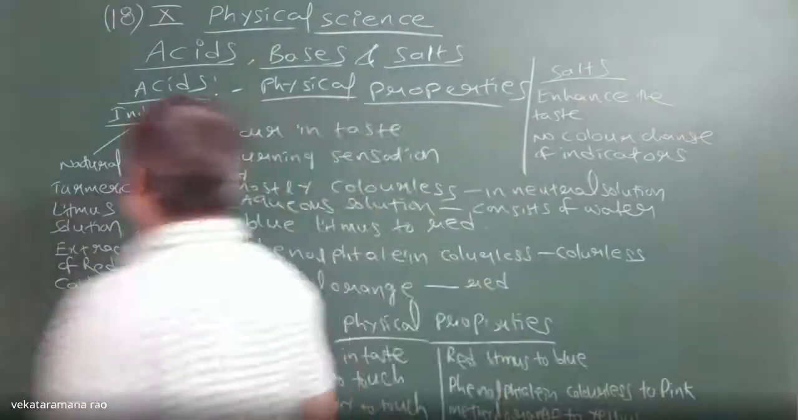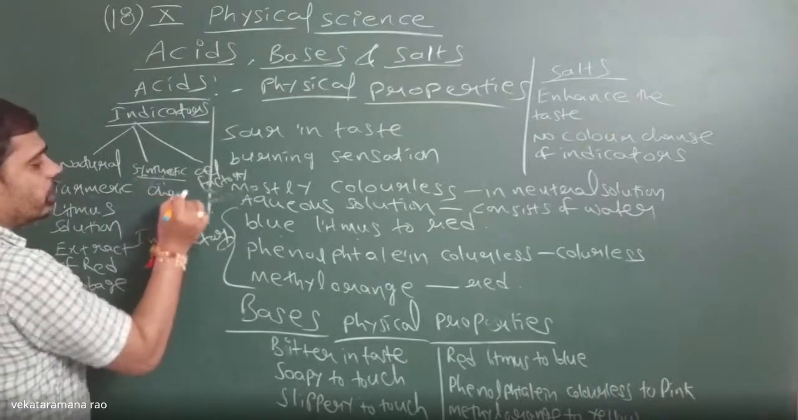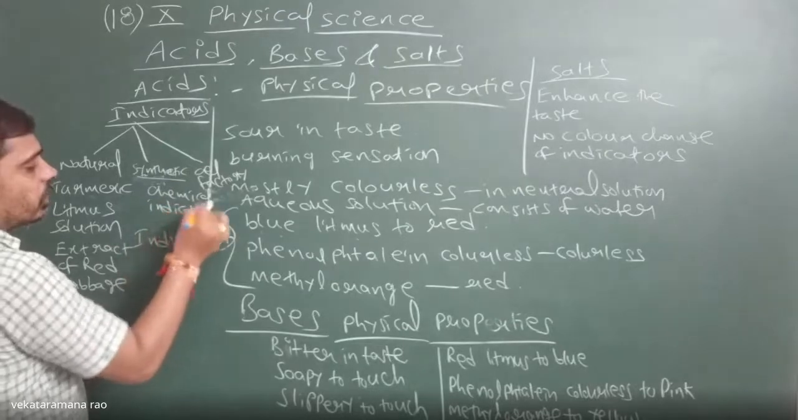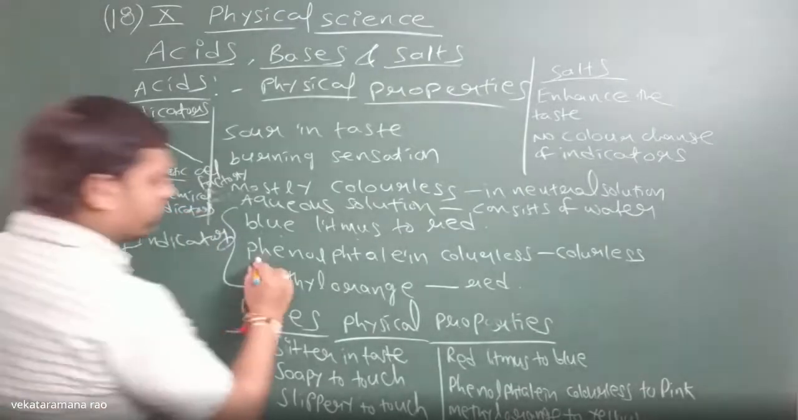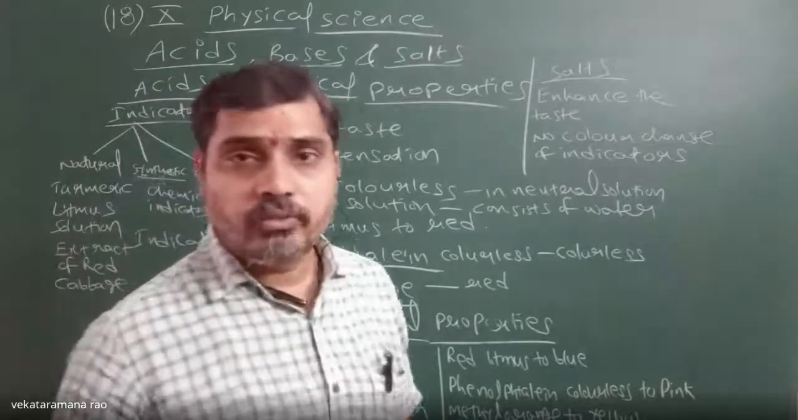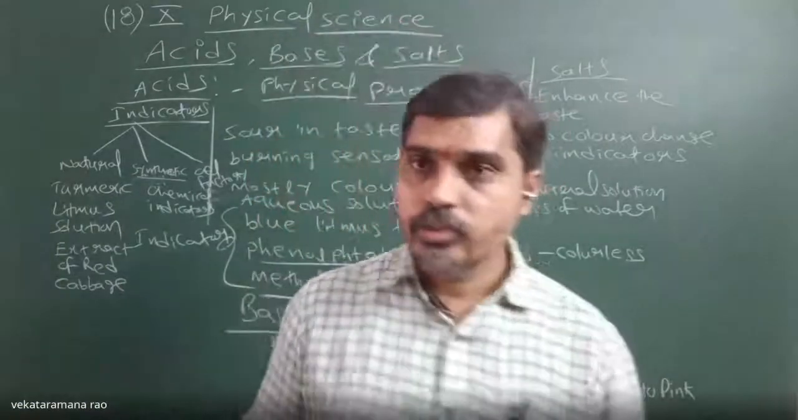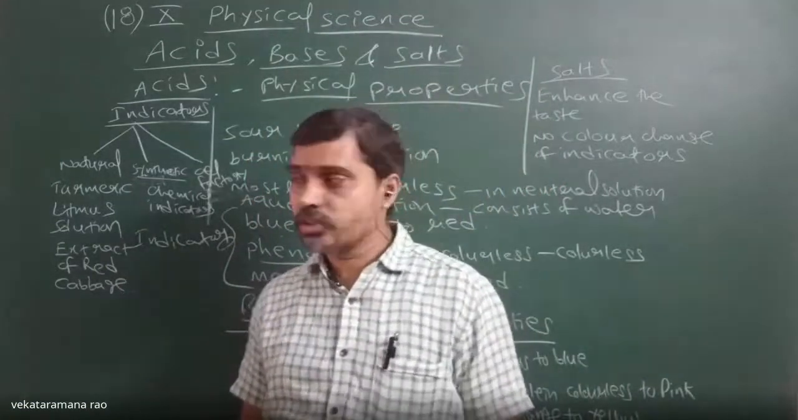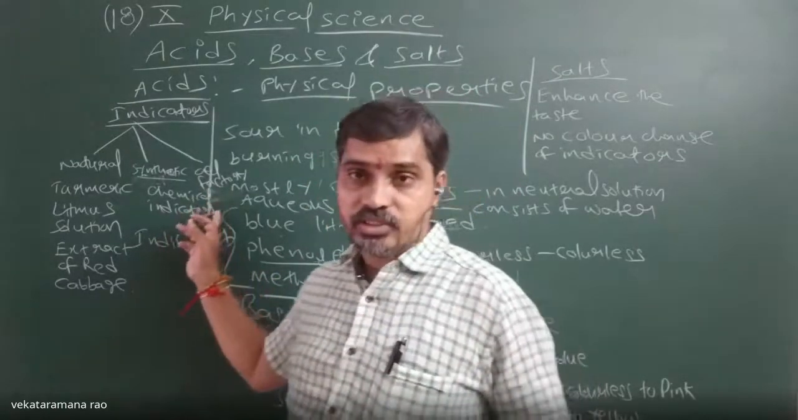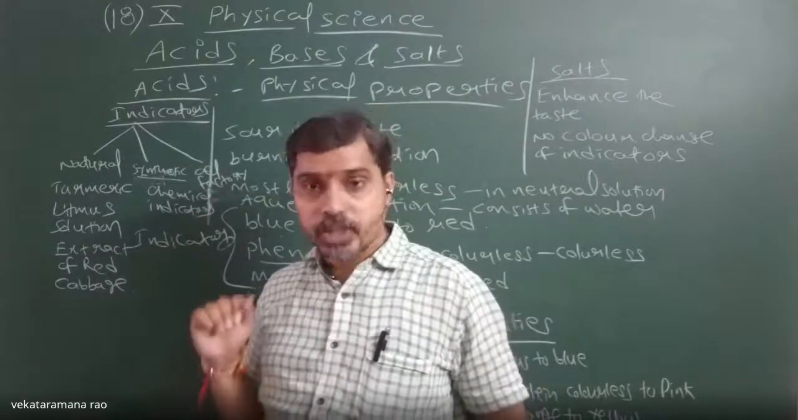Now there are some synthetic indicators, or chemical indicators. Now what are chemical indicators? Phenolphthalein or methyl orange. Both are chemical indicators. Phenolphthalein is colorless in acids, whereas its color will be pink in bases.